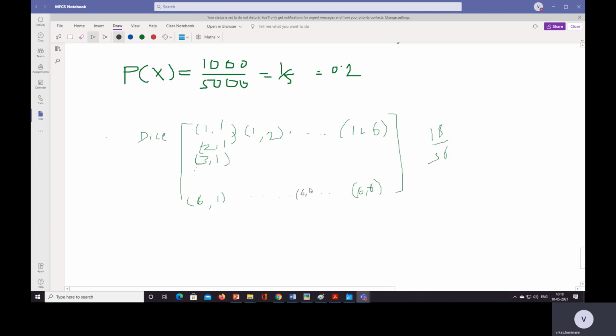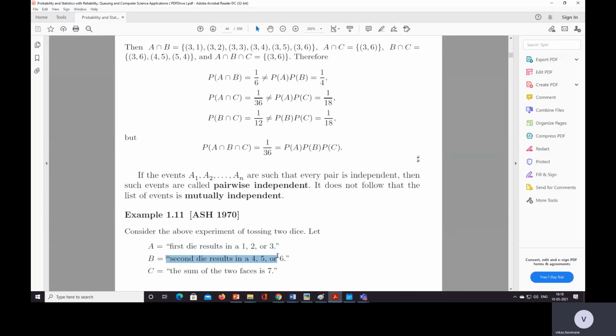Similarly 6 such values are there in one column.